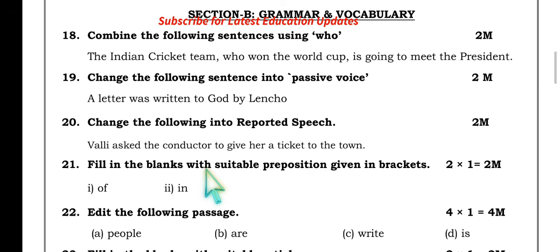Change the following into reported speech. So here Valli asked the conductor to give her a ticket to the town. So Valli asked the conductor, give me a ticket to the town, meaning she asked for a ticket to the town. Therefore asked comes: to give her a ticket to the town.